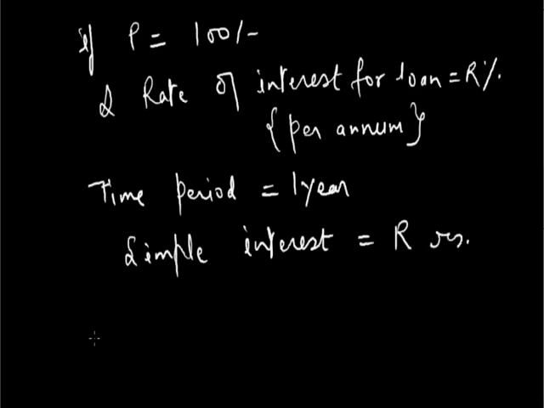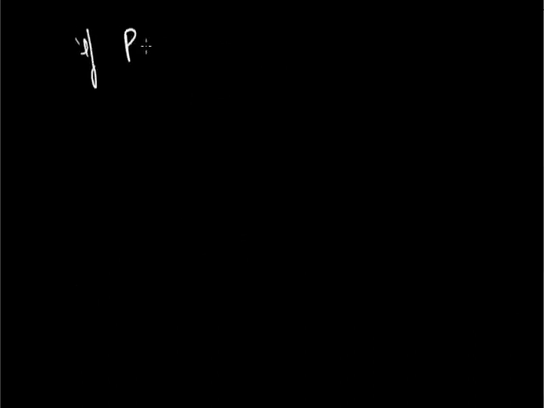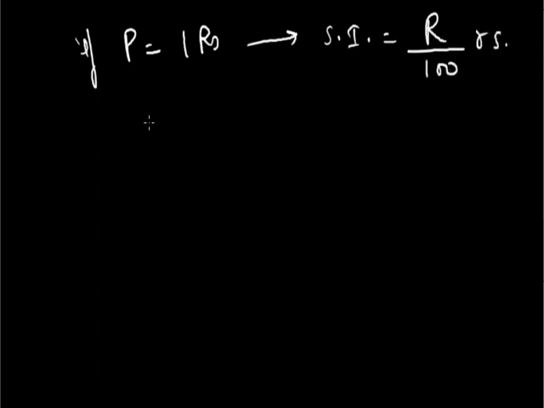Now you can see here that I can use the unitary method. The basic unitary method states that if P is equals to 100 rupees, then SI is equals to R rupees. That means if P is equals to 1 rupee, by using the unitary method, I can claim that simple interest is equals to R divided by 100 rupees. Alright.